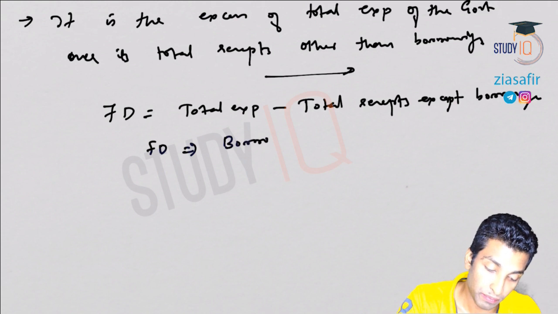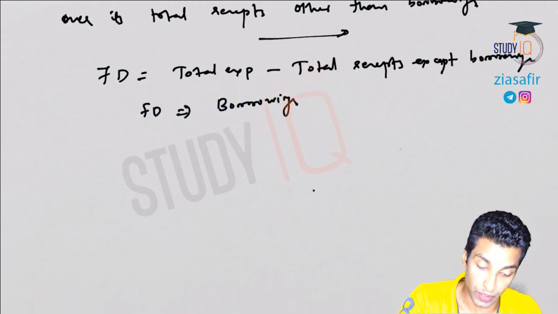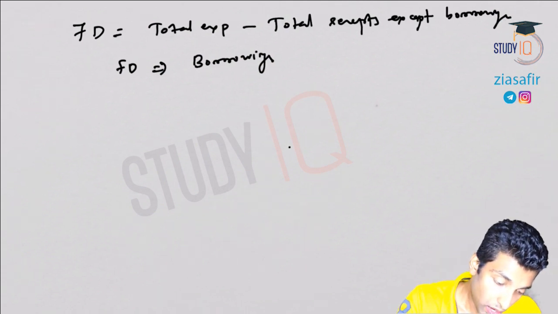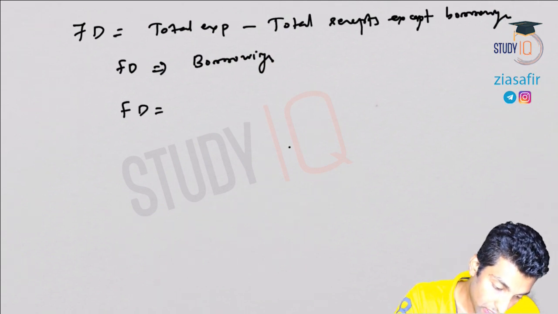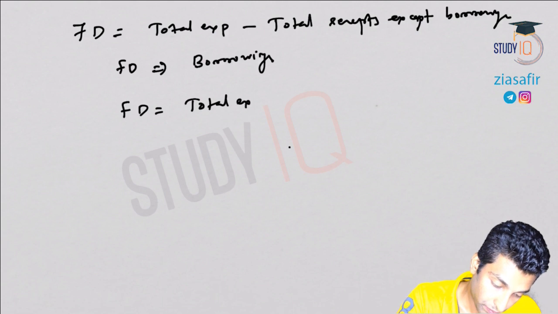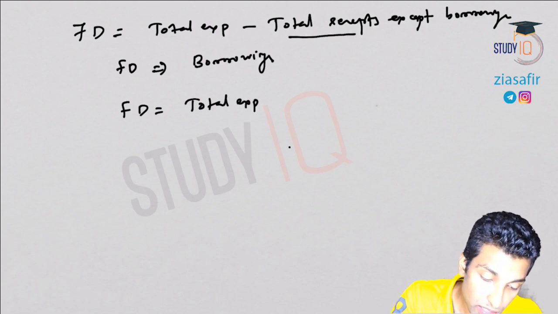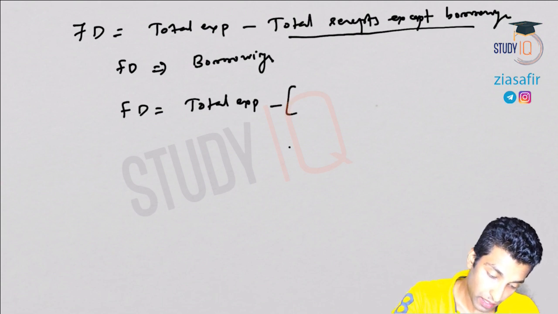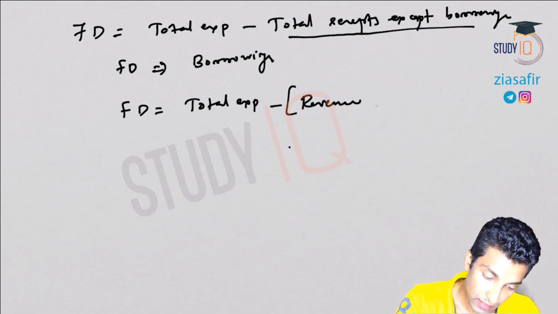It is nothing but borrowings. So fiscal deficit is nothing but borrowing. Now let me show you here. Fiscal deficit is total expenditure minus total receipts except borrowing. What will that be? Revenue receipts.